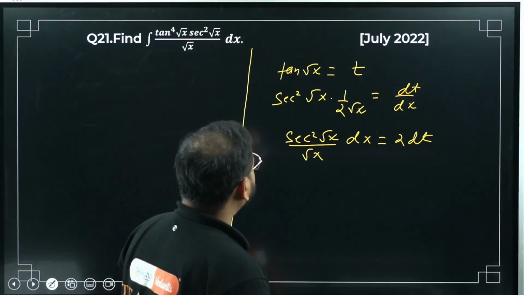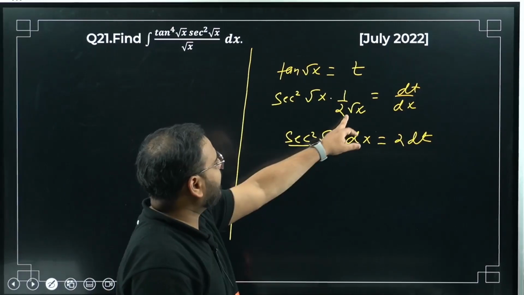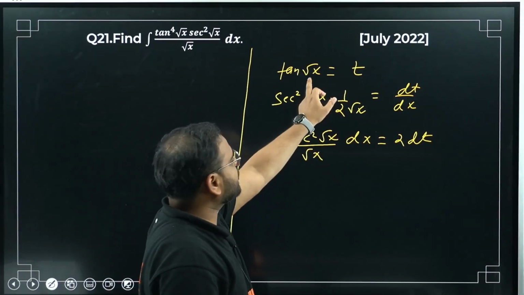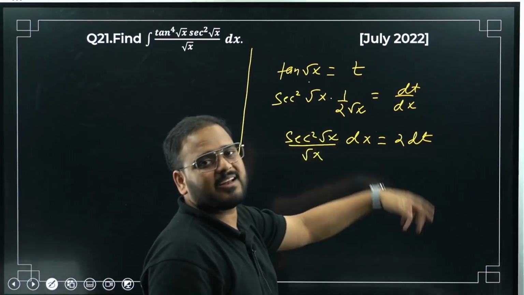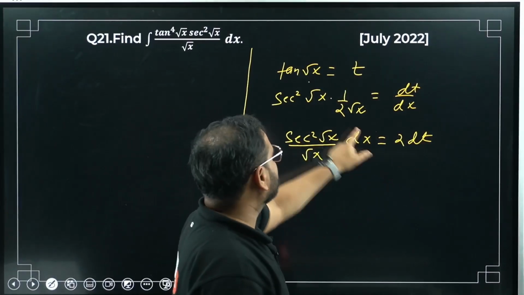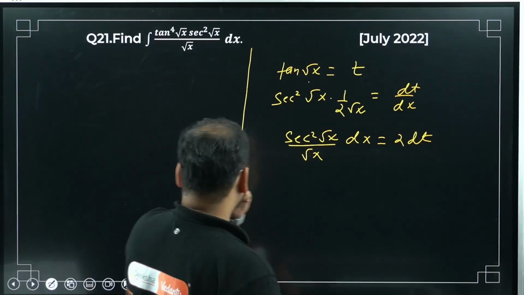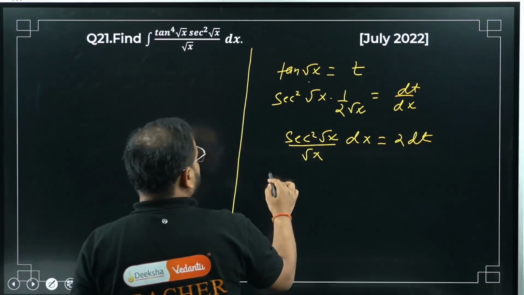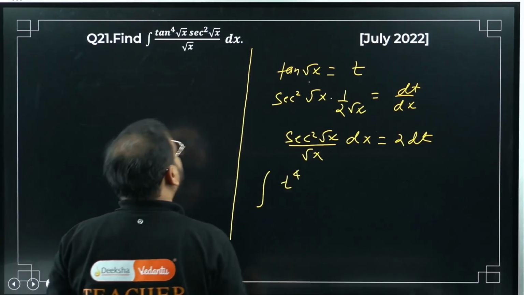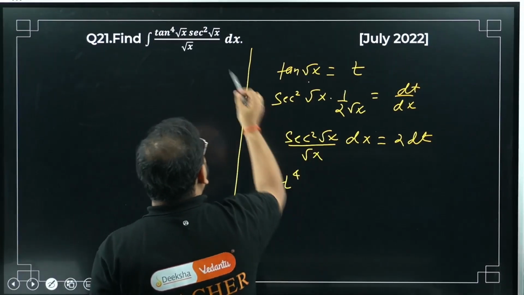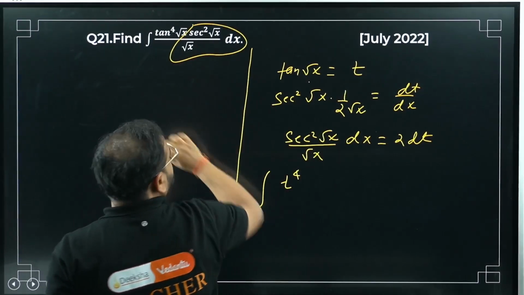Correct? Check here. You know how I'm getting this 1 by 2 root x, right? Differentiate root x. Root x is x power 1 by 2. So 1 by 2 will come as the coefficient and then 1 by 2 minus 1, so minus 1 by 2, that's why it is in the denominator. Chaliye. I replace this integration. Tan power 4 is there, so t power 4 will come. Okay, sec square x, this whole thing will become 2 dt.